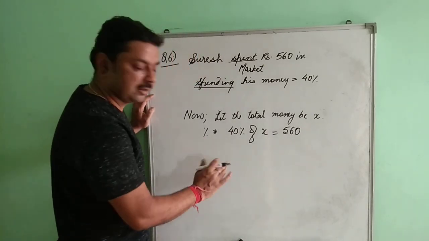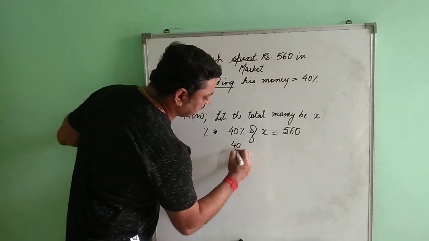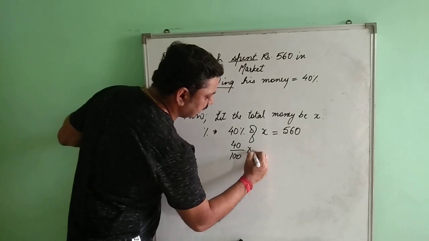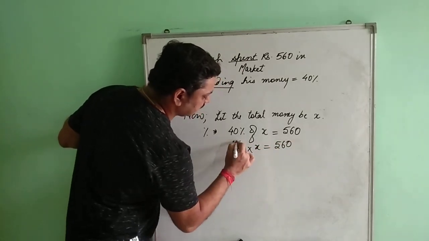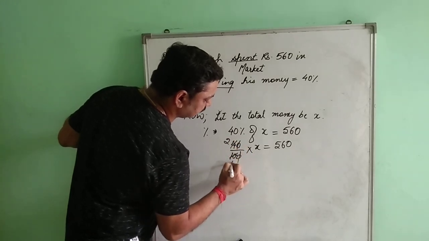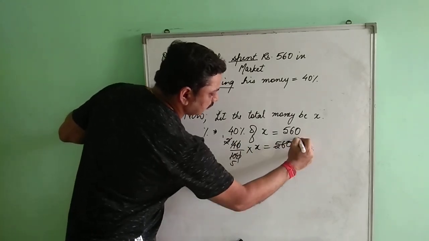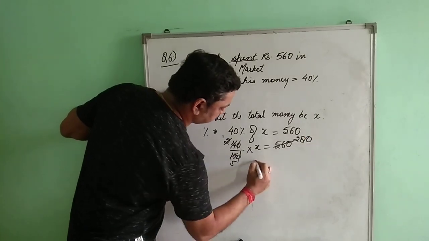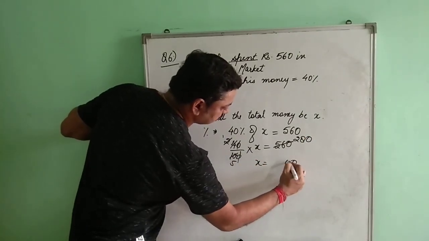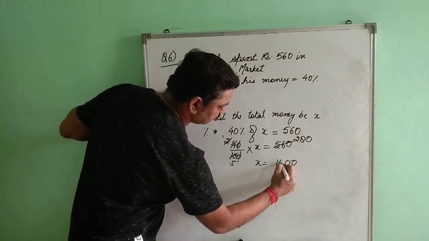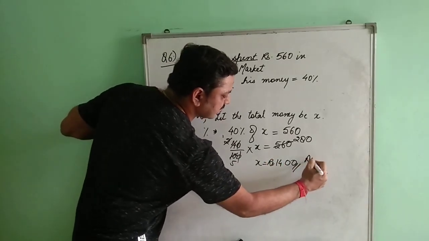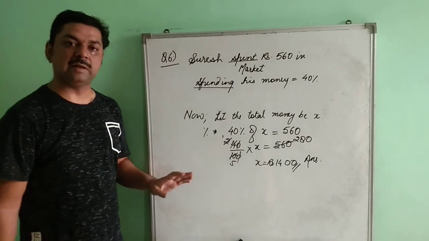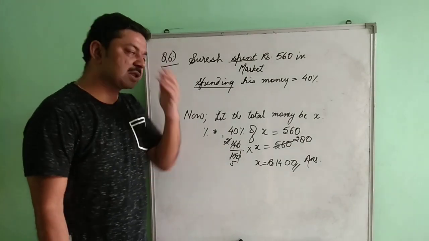I hope this is clear. So that will be 40 upon 100 into X equals 560. So that will be your 1400 rupees. Clear with this? I hope this question is clear.